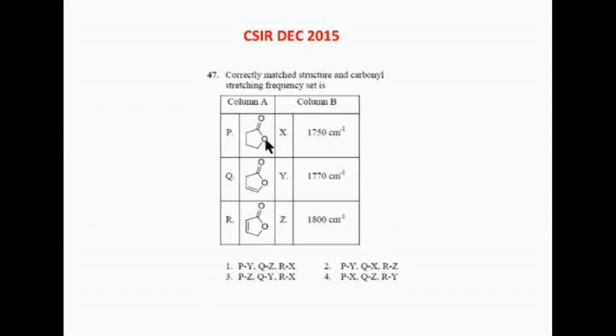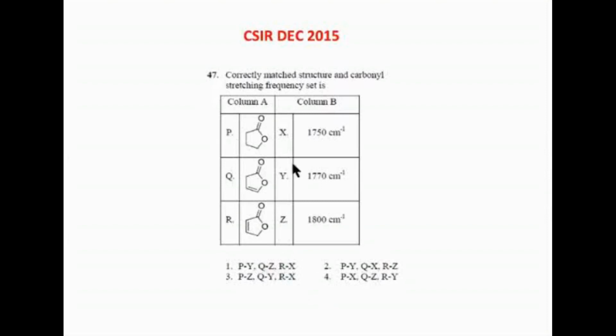Now we see that this double bond is in conjugation with this double bond. So they are in conjugation, therefore the double bond will have a single bond character. When comparing this lactone, because of the conjugation in this lactone, it will be lower. So R should be X. Which option has RX when comparing 1 and 4? So QZ RX is option 1.